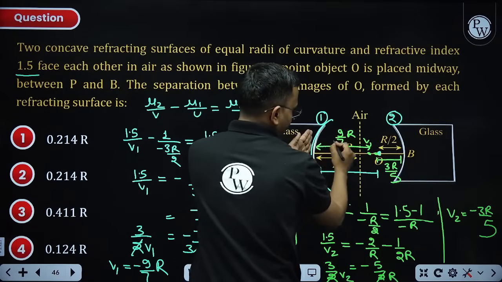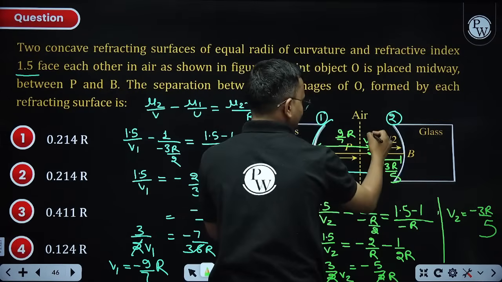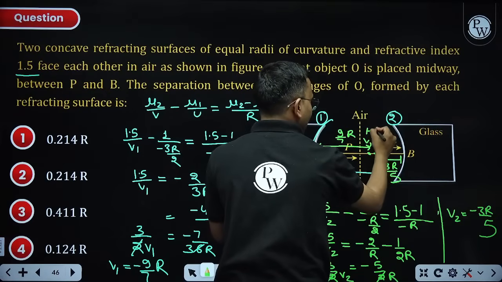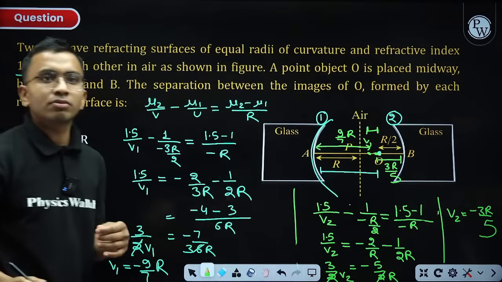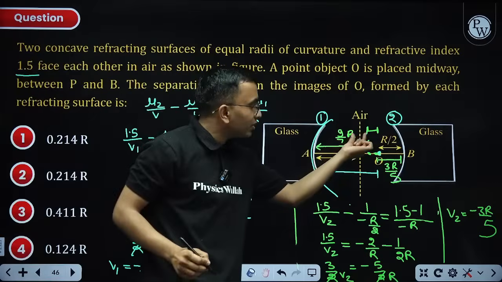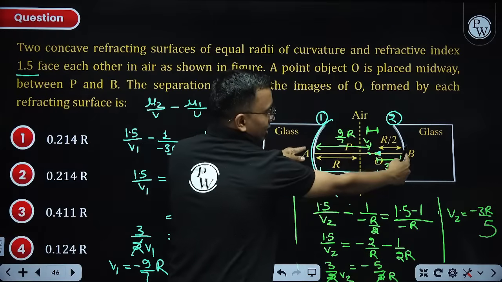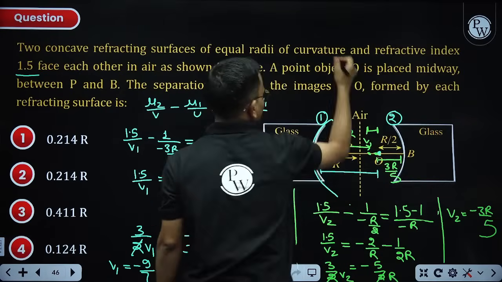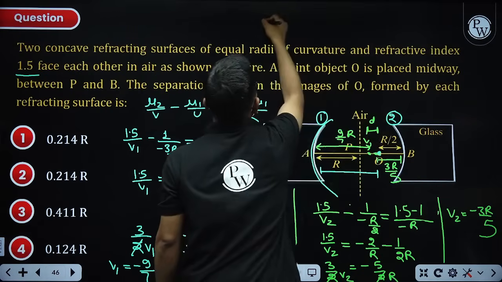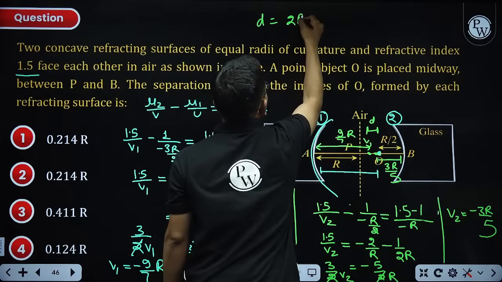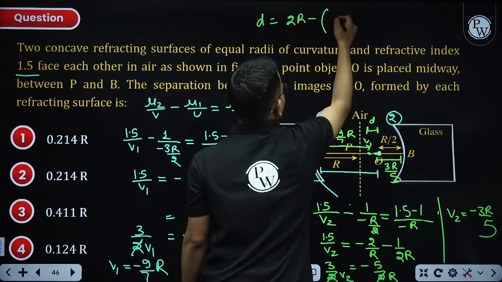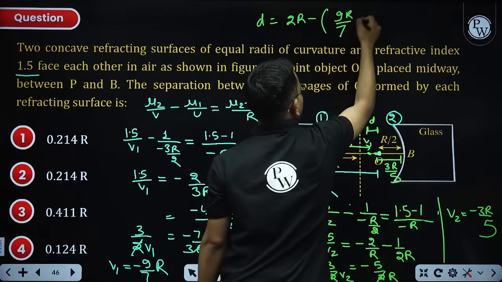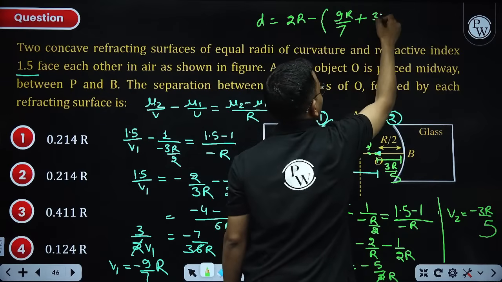This distance was 9R by 7, this distance is 3R by 5. I need the separation between the two images, that is my distance. This total distance is 2R. From 2R you subtract these two, that is this distance. Let us take this as D. So D will be equal to 2R minus, this plus this, 9R by 7 plus 3R by 5.